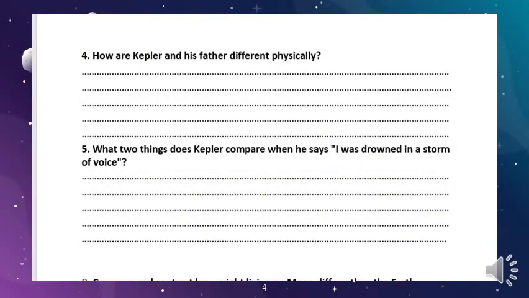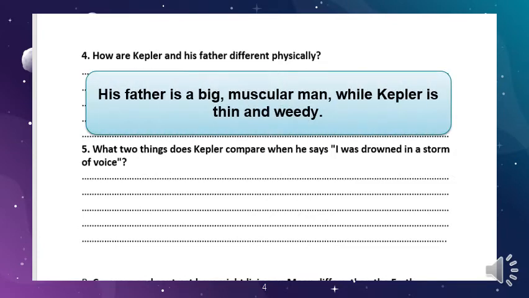Okay, so the first question: how are Kepler and his father different physically? We have discussed this while we were reading the story and we wrote this question. We noticed that his father was a big muscular man, while Kepler is thin and weedy. Weedy, of course, means also thin and of a weak build.